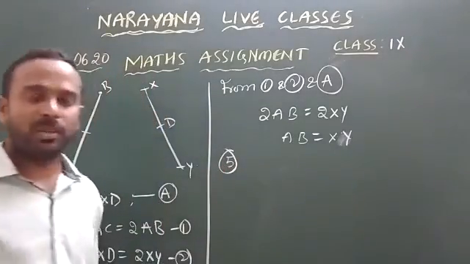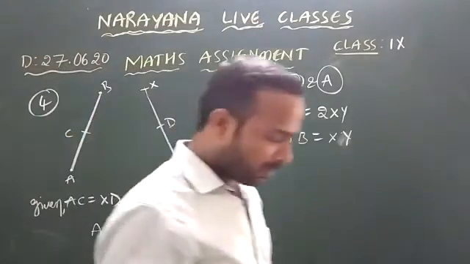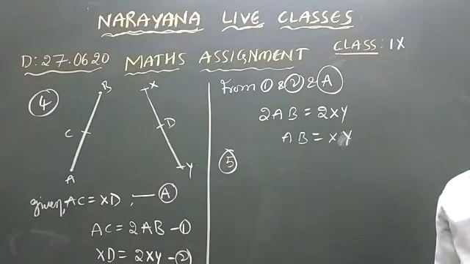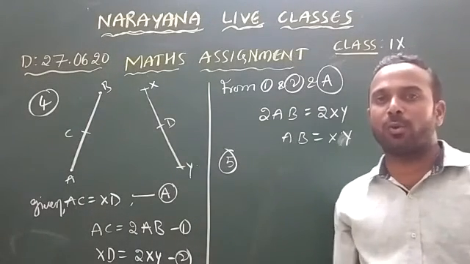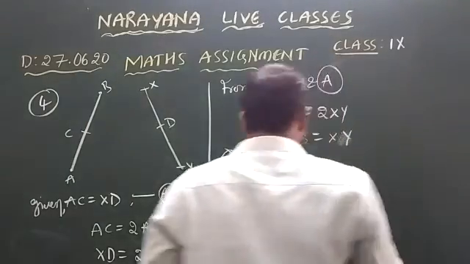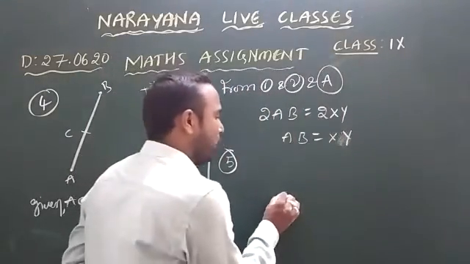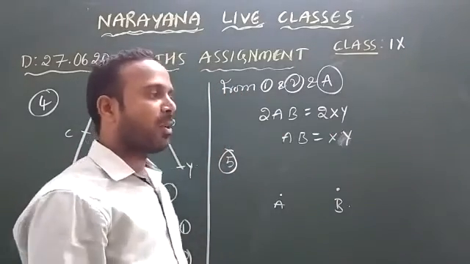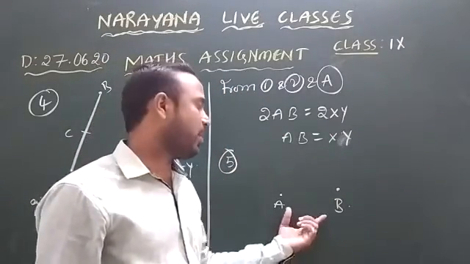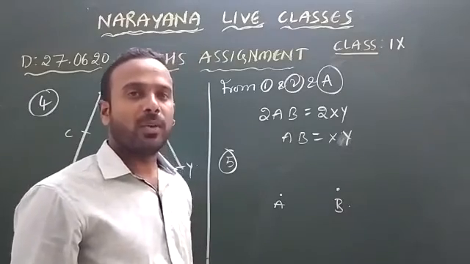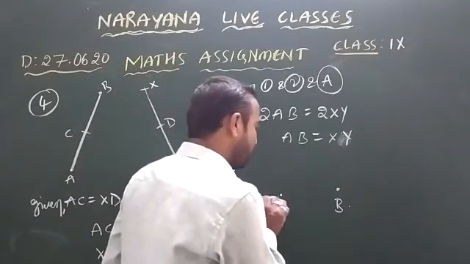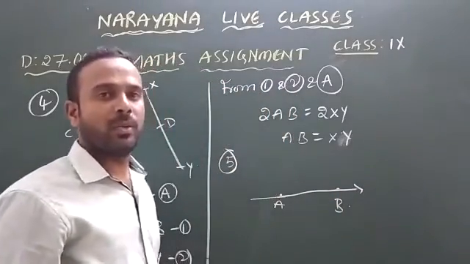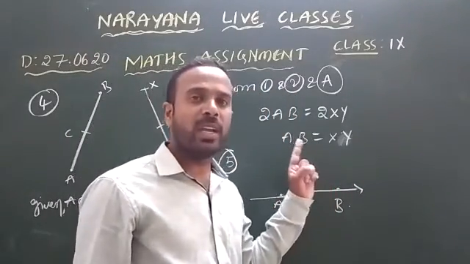Observe the fifth one. Prove that two distinct lines cannot have more than one point in common. Let us assume two points A and B are common to the two lines. But by using two points we can draw only one line.